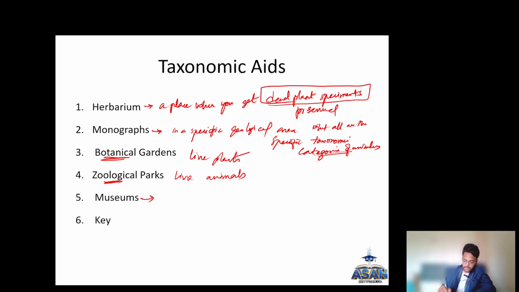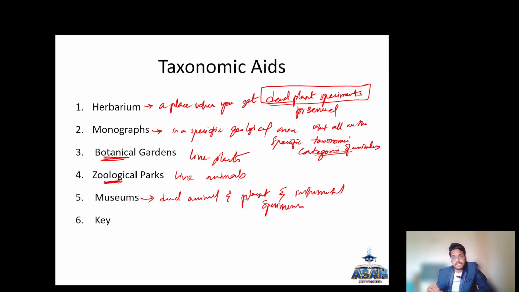Museums have dead animal and plant specimens. Museums are where specimens are kept for display for the public and study for the scientists.